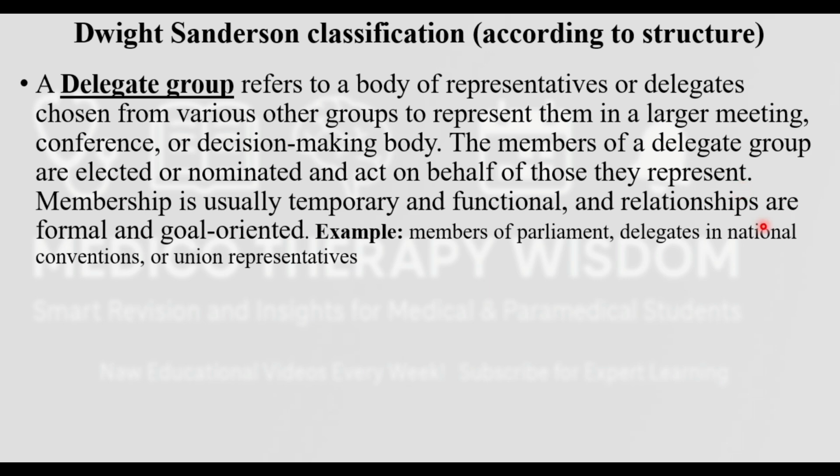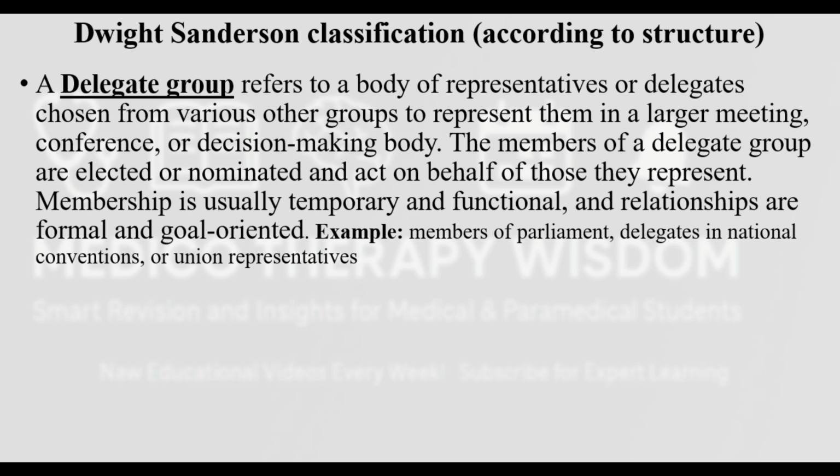Of course, if you are selecting 3 persons, it is not that the same 3 people go to every conference. Definitely the next time maybe some other 3 are going. So it will be totally on a temporary basis, and it will be on a functional basis, because there is some goal, that's why you are going. You want to win the prize for your class, that's why you are going. That's why it is temporary and functional, and relationships are formal and goal oriented. What are the examples of it? Members of parliament, delegates in national conventions, and union representatives. So I think this will be enough.